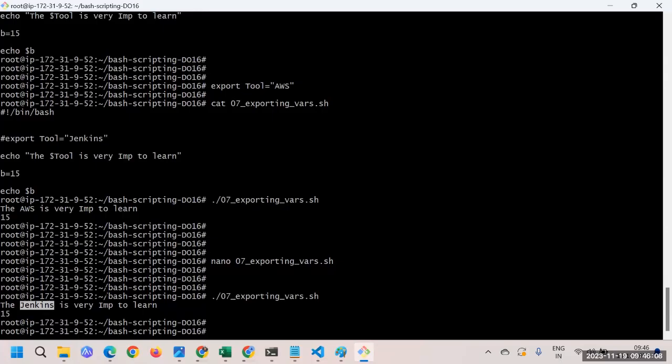Whenever we run the script, a new session starts, and if we declare the variable there again, it's going to consider that particular variable instead of the global variable. So this preference is something you need to understand, and this is what we have understood here.